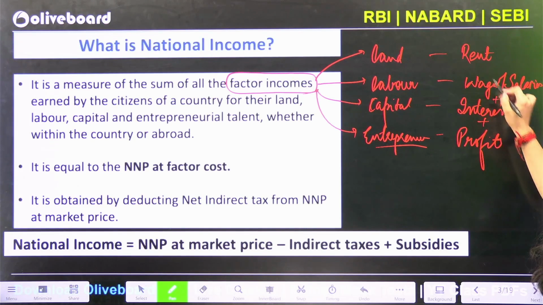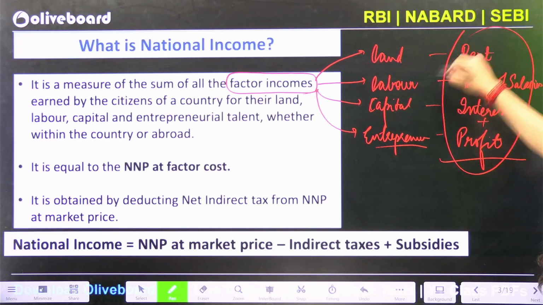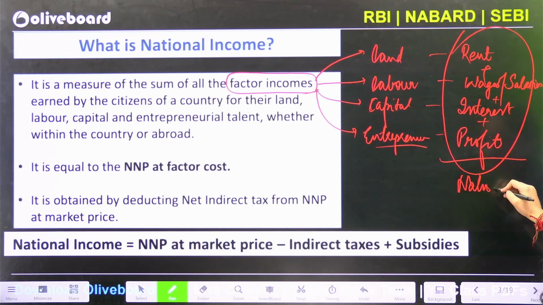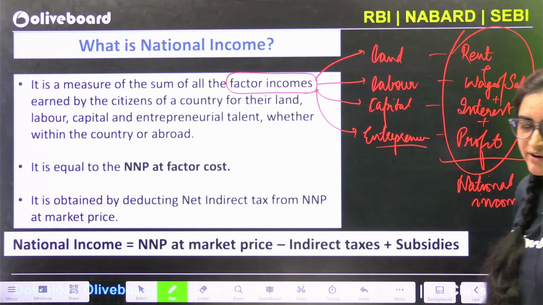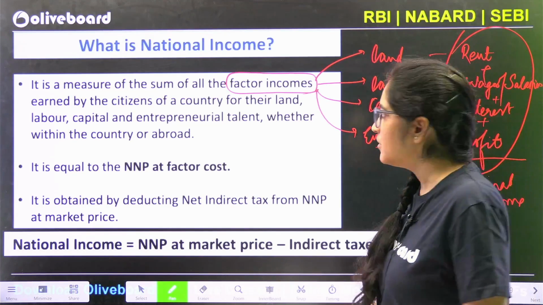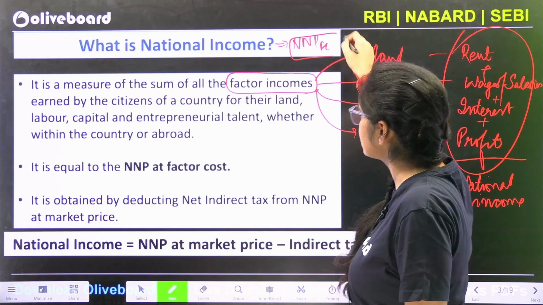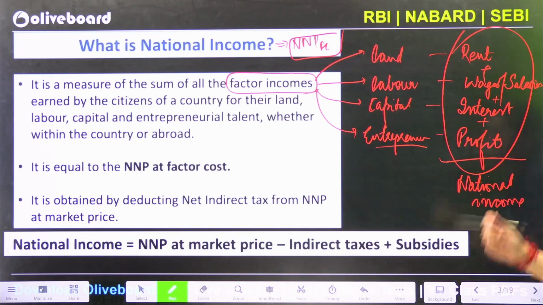So I just add up all these four things and I come upon a number that is your national income. In economic terms, whenever I say I am calculating national income, what I am coming upon is NNP at factor cost, net national product at factor cost.